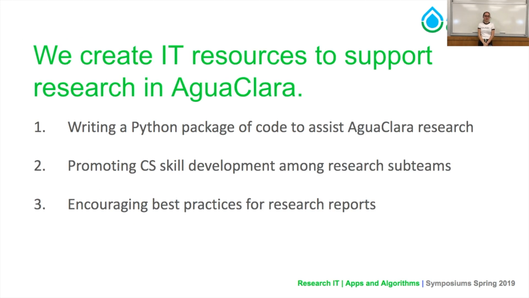Our goal as Research IT is to create IT resources to support Agua Clara research. We accomplish this by writing a Python package of code that's useful to research in Agua Clara. We promote skill development of computer science skills among the research subteams, and we encourage transparency of the research team's processes and results in their reports. By using common software tools, the research teams ensure that their calculations are efficient, accurate, and consistent. Well-organized documentation also preserves the information for future and other research teams.